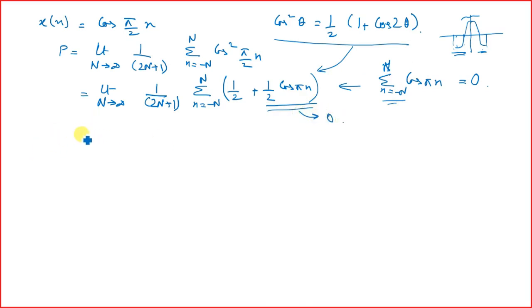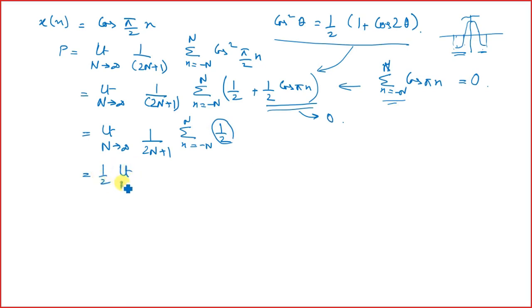So what are we left with then? We are left with limit n tending to infinity 1 by 2n plus 1, summation of n equals minus n to n, half. Okay, so let me take this half out.